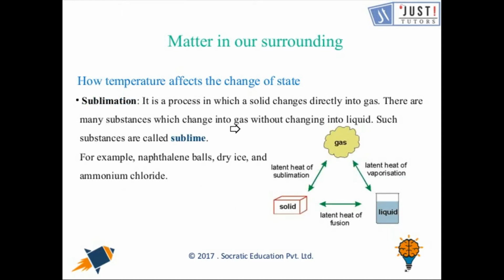Sublimation. It is the process in which a solid changes directly into gas. There are many substances which change directly from solid to gas, and these substances are said to sublime. For example, naphthalene balls, dry ice, ammonium chloride. There are so many substances we can see in our daily life. They don't convert into liquid, they directly convert into gas.